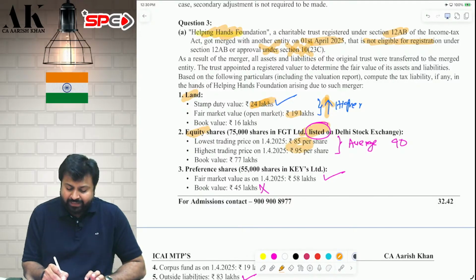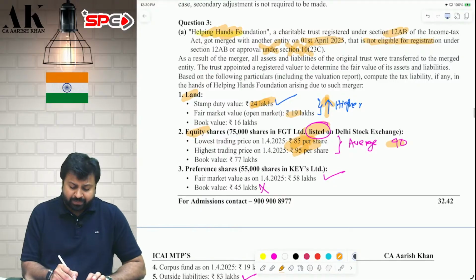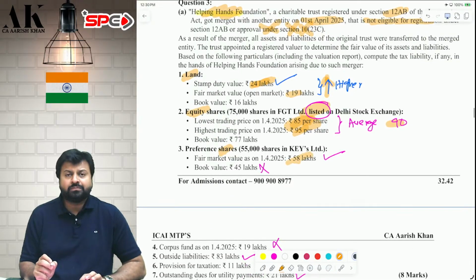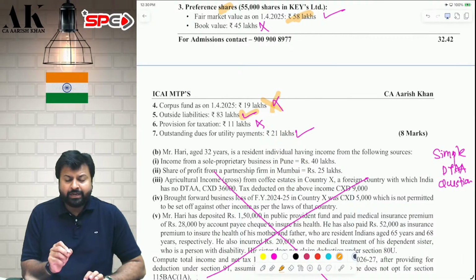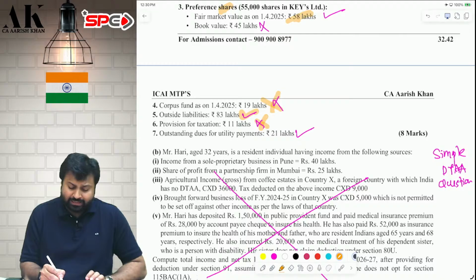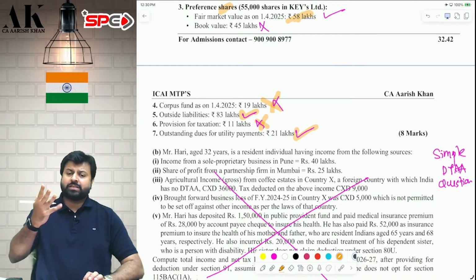You will take the average on 1st April 2025. That is whichever is 85 plus 95 average. That is you will take 90. For preference shares, you will take market value. For corpus fund, you will not take corpus fund. Outside liability, you will take. Taxation, you will not take, and other small outstanding expenses you will take.